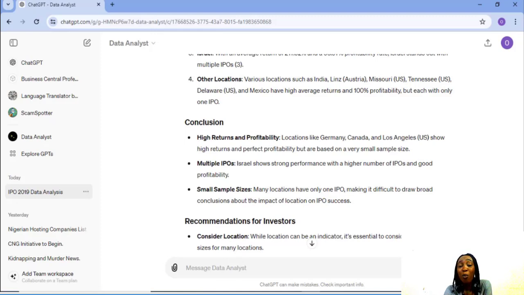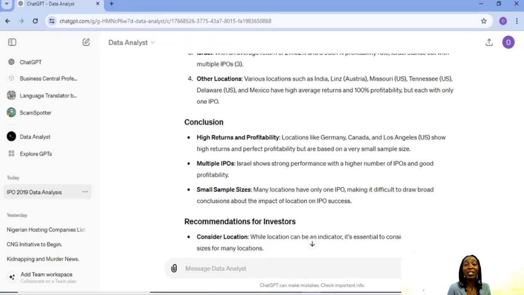Multiple IPOs. Israel shows strong performance with a high number of IPOs and good profitability. Small sample size. Many locations have only one IPO, making it difficult to draw broad conclusions about the impact of location on IPO success. Recommendations: consider locations. While location can be an indicator, it's essential to consider the small sample sizes for many locations.